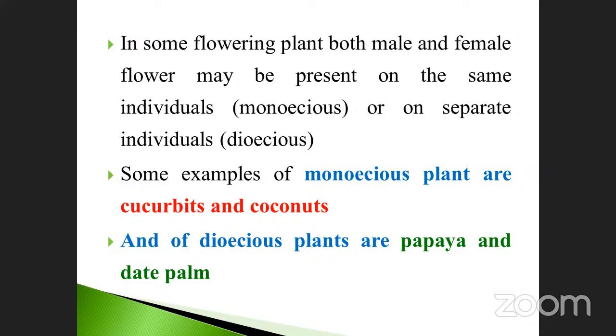In some flowering plants, both male and female flowers may be present on the same individual, monoecious, or on separate individuals, dioecious. Some examples of monoecious plants are cucurbita and coconut. This is very, very important. Monoecious cucurbita, we already saw it in the previous slide, isn't it? This is asked so many times. Why does it have monoecious flowers?